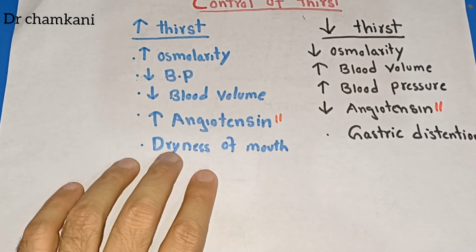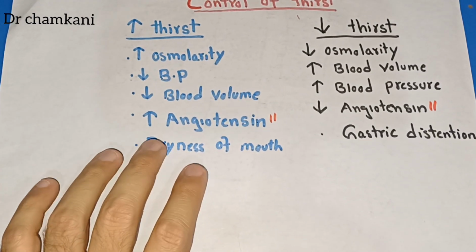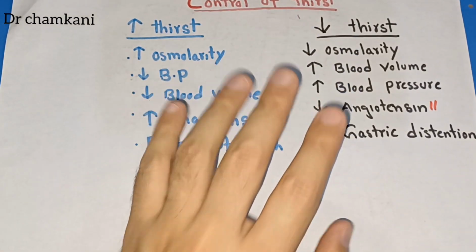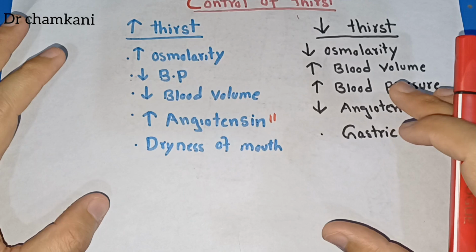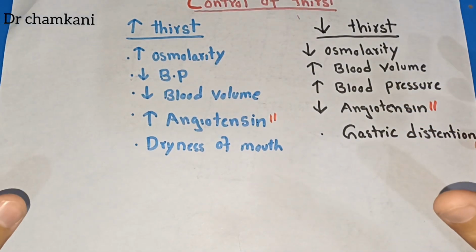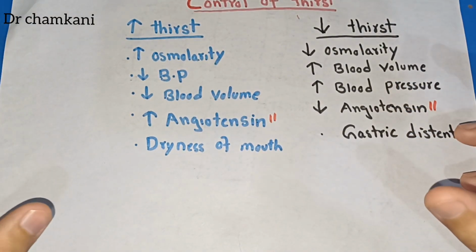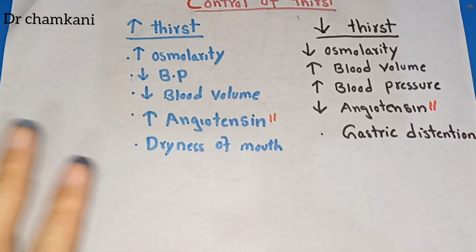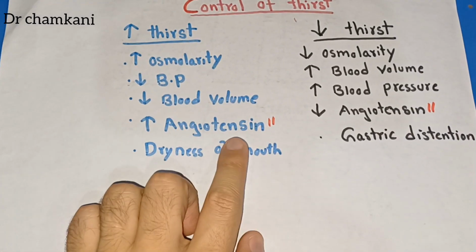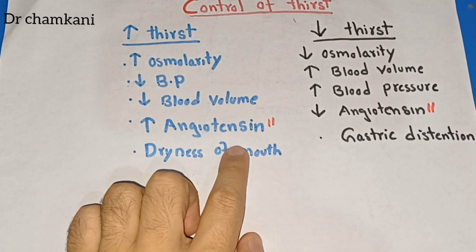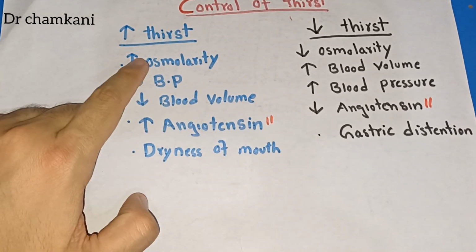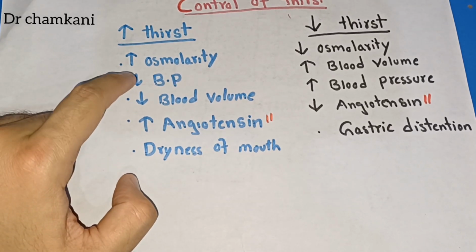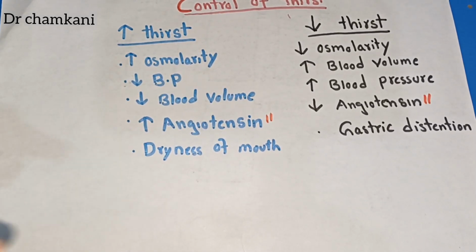Finally, dryness of mouth is also a stimulus for stimulating the drinking or thirst mechanism. This is a short term relief: whenever someone drinks water, there is a little bit of relief in the thirst when the dryness of the mouth goes away, although the water that has been drunk has not reached the blood, the osmolarity has not decreased, the blood pressure has not increased, and the blood volume has not recovered.